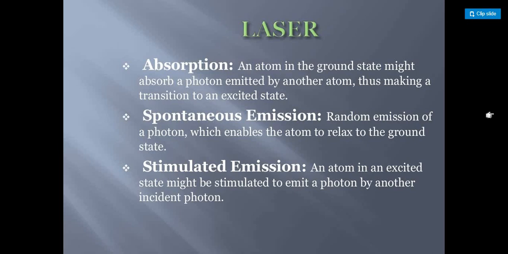Based upon that, if you want to find any random number of poles, I can write it as h of s. That can be expressed as a summation. What is spontaneous? Spontaneous is nothing but the emission of photons, which enables the atom to relax. That means when the atom is in the ground state, it is called spontaneous emission. Similarly, if you want to convert that, take the reverse. If the atom is in the excited state, then it is called stimulated emission. Then I can write it in the numerator part. Numerator is nothing but zeros and denominator is nothing but poles. Clear?